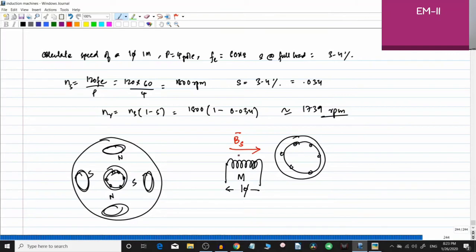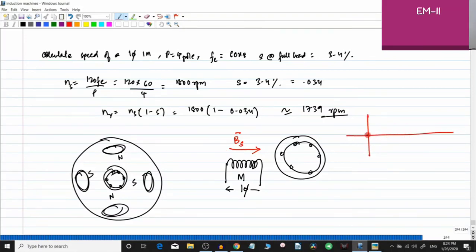Now in 3-phase induction motors, because you are having a 3-phase winding and you are supplying 3-phase currents, this B stator was rotating in space as well as in time. But here you are having a single phase supply, and it is a single phase winding. So this B stator will not be rotating in space. Of course, its value will keep on increasing and decreasing, but it is not a rotating magnetic field. We'll see what happens.